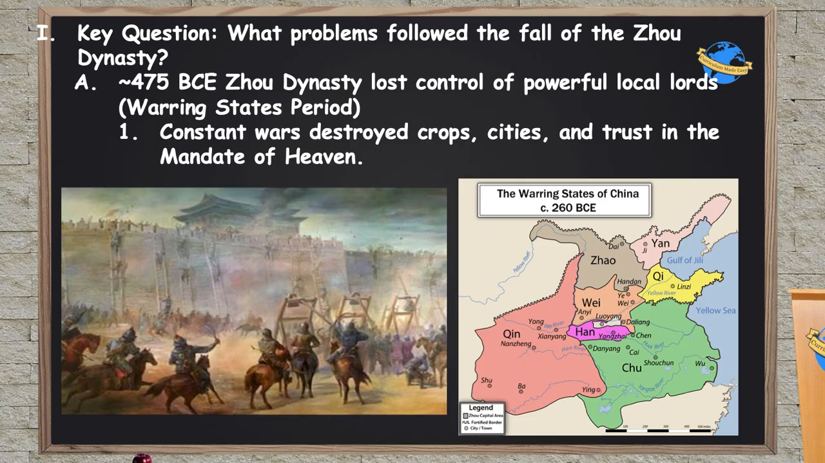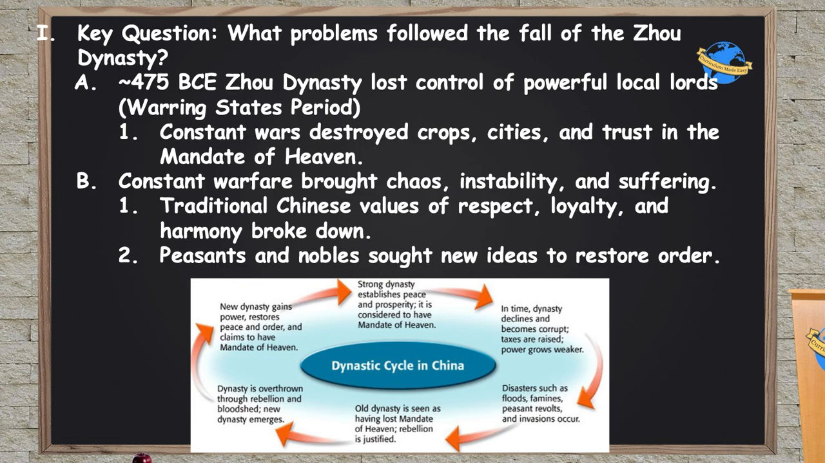So this constant warfare destroyed the crops, destroyed cities, and really destroyed trust in what we talked about in the first unit, the mandate of heaven. So that mandate of heaven is this idea that people have the right to rule over others in China because the gods will it. However, the constant chaos brought by warfare, instability, and suffering, this led to the people of China believing that the gods no longer favored the Zhou family. This constant warfare brought chaos, instability, and suffering all across East Asia in the area of the Chinese Empire.